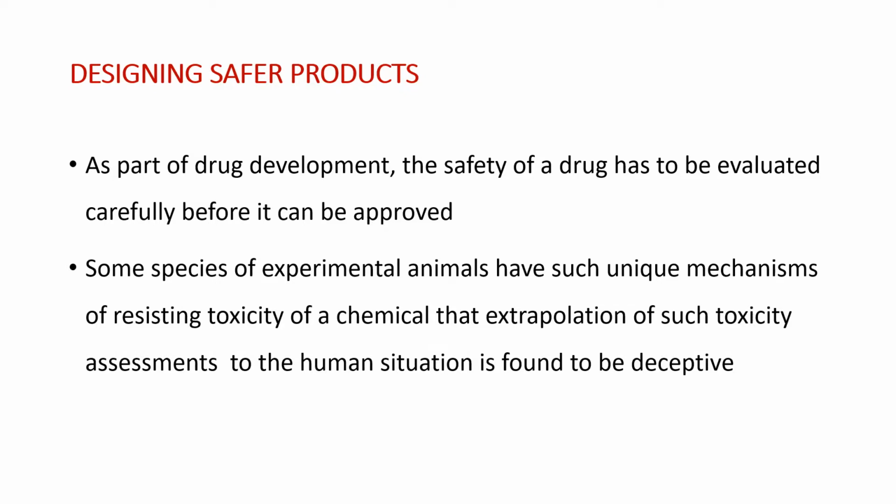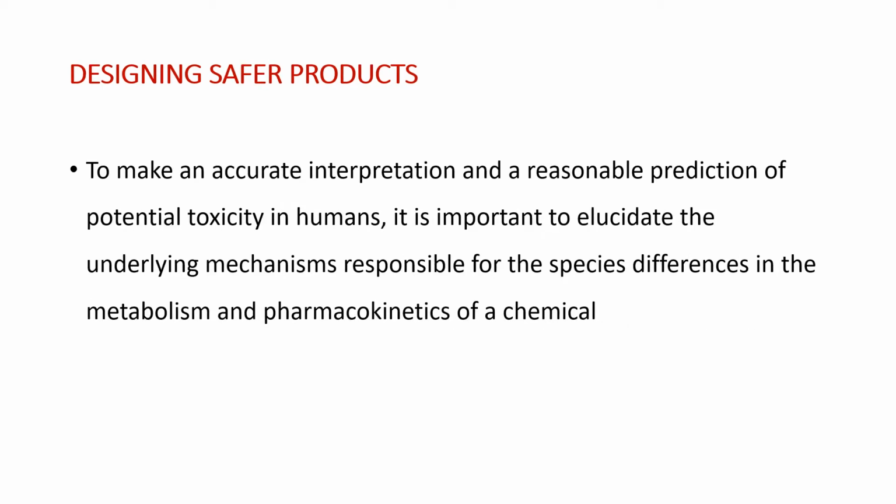As part of drug development, the safety of a drug has to be evaluated carefully before it can be approved. Some species of experimental animals have such unique mechanisms of resisting toxicity of a chemical that extrapolation of such toxicity assessments to the human situation is found to be deceptive. To make an accurate interpretation and a reasonable prediction of potential toxicity in humans, it is important to elucidate the underlying mechanisms responsible for the species differences in the metabolism and pharmacokinetics of a chemical.